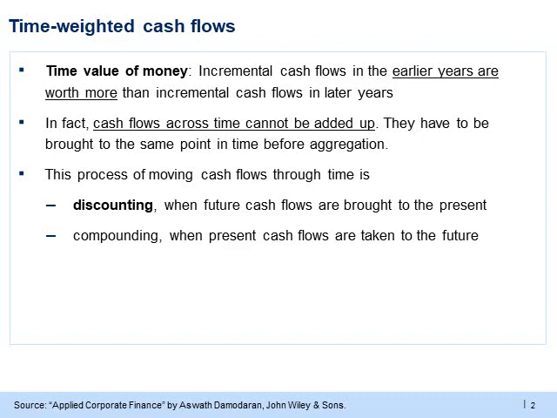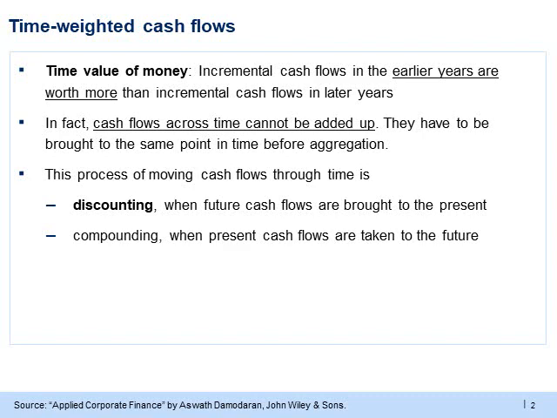Depending on the movement through time, there are two processes. Discounting, when we bring future cash flows to the present, also called the present value of future cash flows. And second, almost everyone has heard about compound interest. Compounding is when today's cash flows are taken to the future. Since money is more valuable today than tomorrow, it is obvious that the present value will be lower than the value of cash flow in the future.